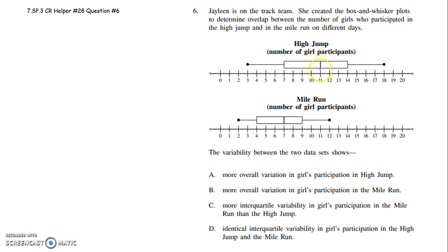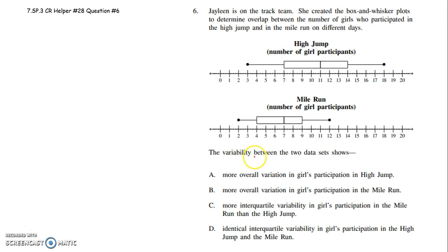Then we have the median here. So about 50% of the time, less than 11 girls participated, and 50% of the time, more than 11 girls participated. Here, 50% of the time, less than 7 participated, 50% of the time, more than 7 participated. All right, so those are just how we look at a box and whisker and what it means.